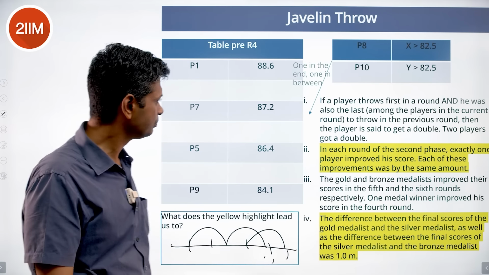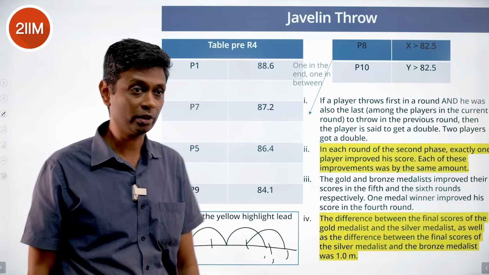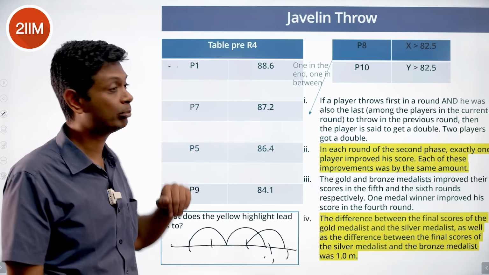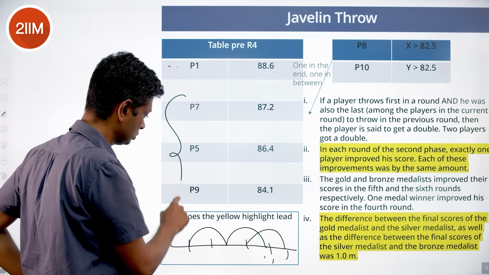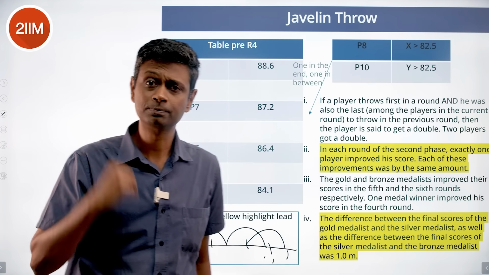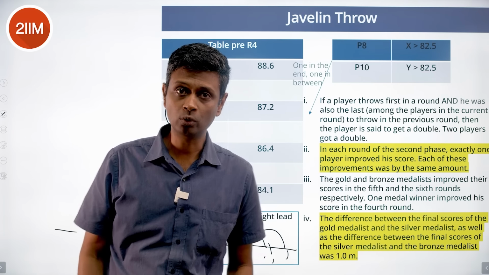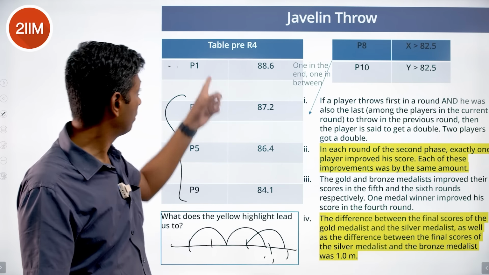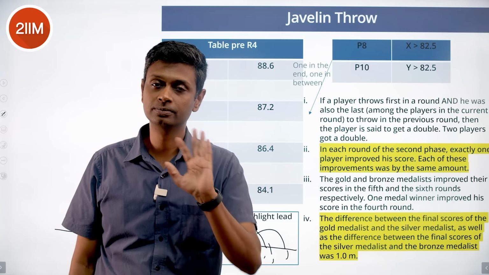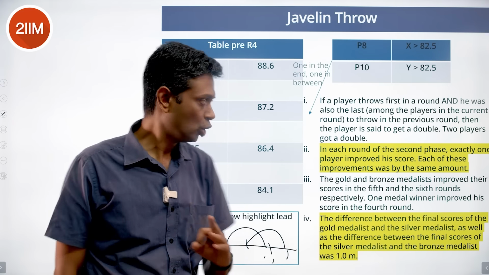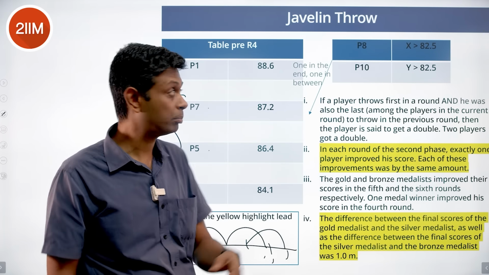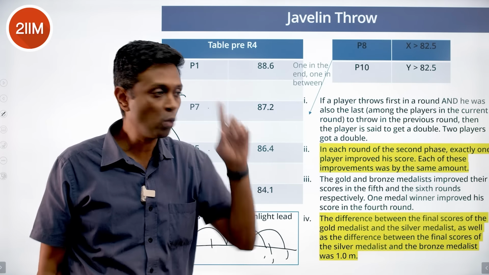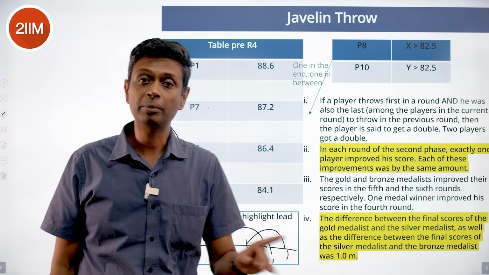Right? That brings us to a brilliant point. Let's assume P1 doesn't improve, hypothetically. That means out of these two, some 2 have improved. Any 2 have improved by however much quantity, P1 will be at worst 3rd. If this has been 2x, this has been x, there can be a change in sequence, but P1 is getting a medal. Only 2 players have improved, it means P1 is getting a medal.